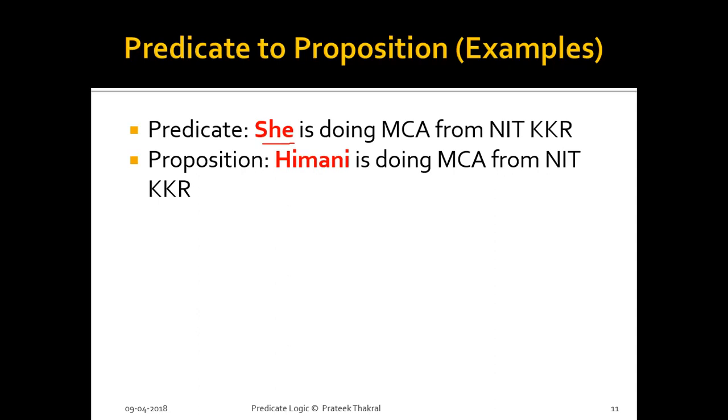So "Himani is doing MCA from NIT Kurukshetra" is a proposition because it has a truth value, either true or false. But until we know the girl we are talking about, it is not possible to say whether this predicate is true or false.